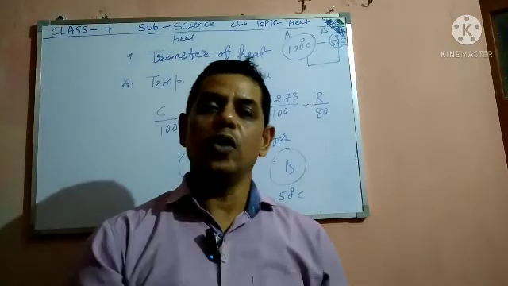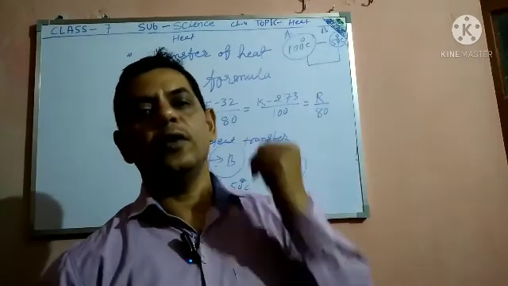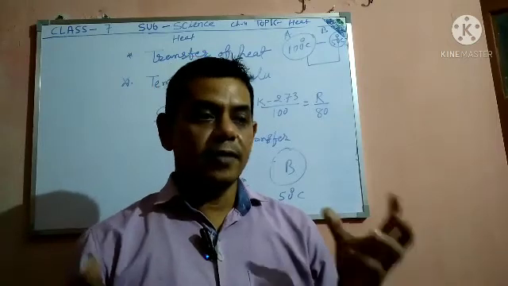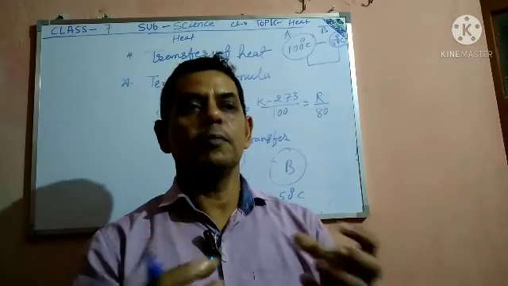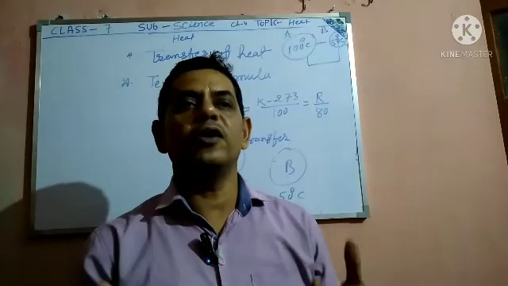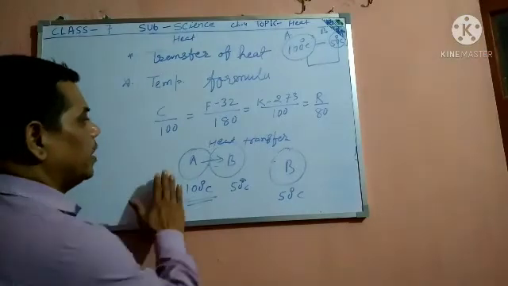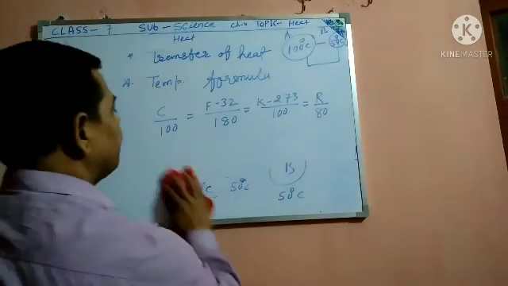When both are in equilibrium, they have equal amounts of heat.